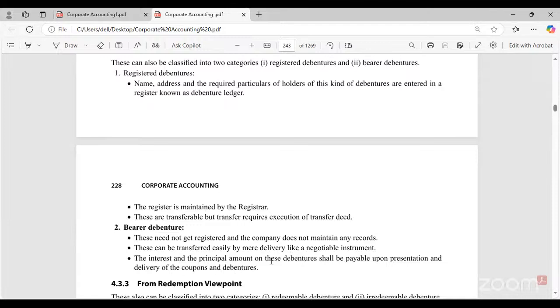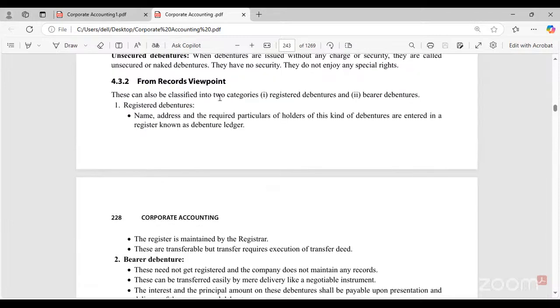And the interest and the principal amount of these debentures shall be payable upon presentation and delivery of the coupons and the debentures. The interest amount and the principal amount, once the closure of the debentures takes place, can be transferred from one party to another party. So these are the bearer debentures. Registered means you have to get registered with the registrar or the company. For bearer, registration is not required. Everything else is normal for the debenture holders. So these are the two types of debentures from the records viewpoint.